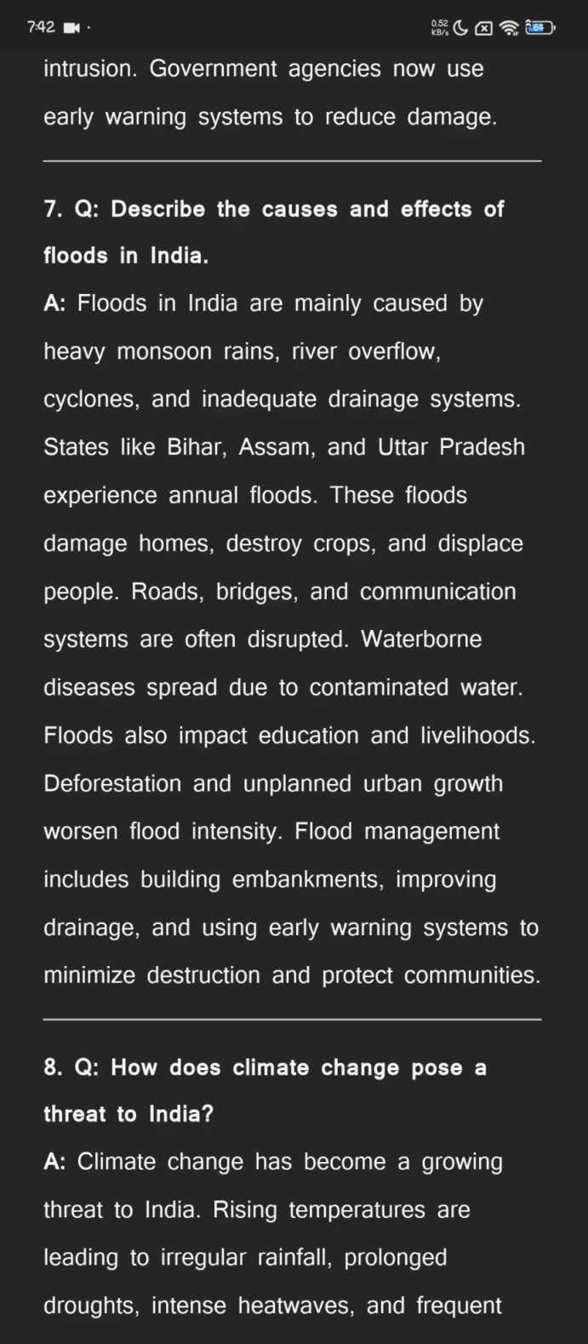Waterborne diseases spread due to contaminated water. Floods also impact education and livelihoods. Deforestation and unplanned urban growth worsen flood intensity. Flood management includes building embankments, improving drainage, and using early warning systems to minimize destruction and protect communities.